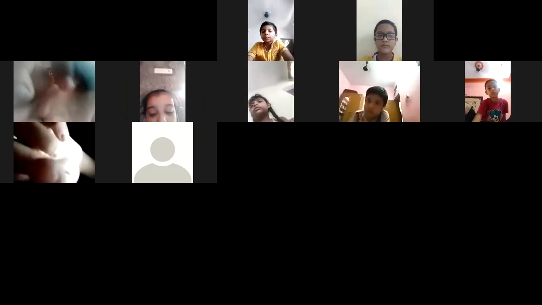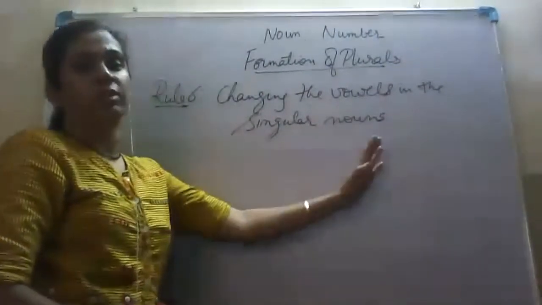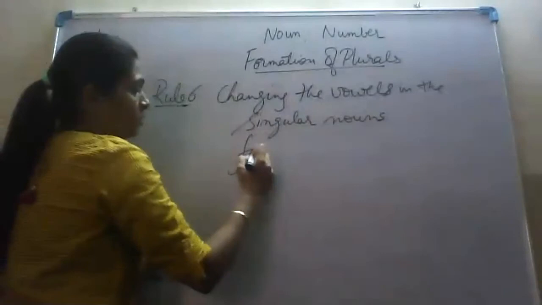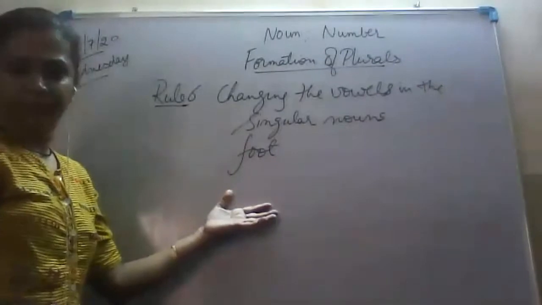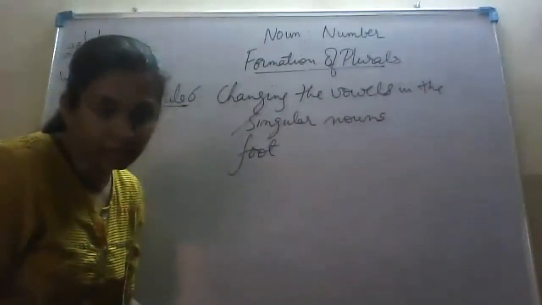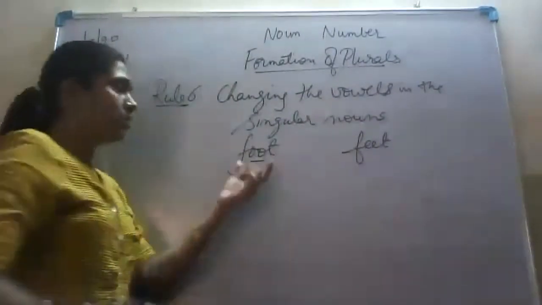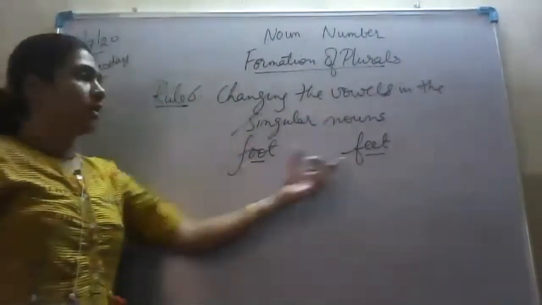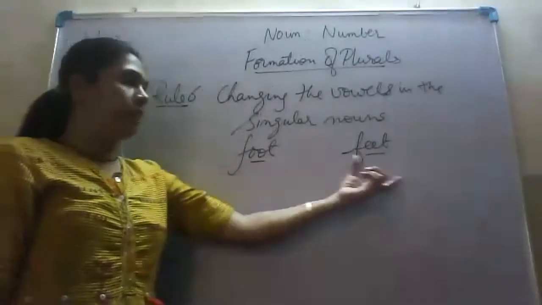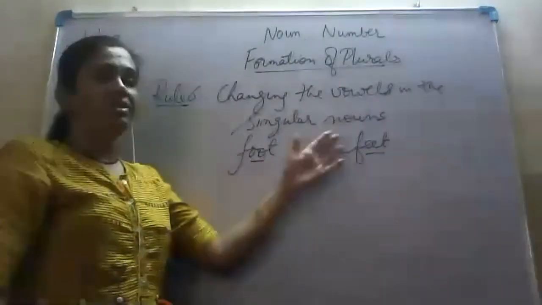That is, in the singular noun, there are vowels which, if we change those vowels to another vowel, then their plurals will be formed. For example, foot. Anybody know what is the plural of foot? The plural of foot is feet. See, this is foot, F-O-O-T. The vowel double O has been changed into double E. Foot, feet. Foot is singular and feet is plural. That is, we have formed its plural by changing its vowel.